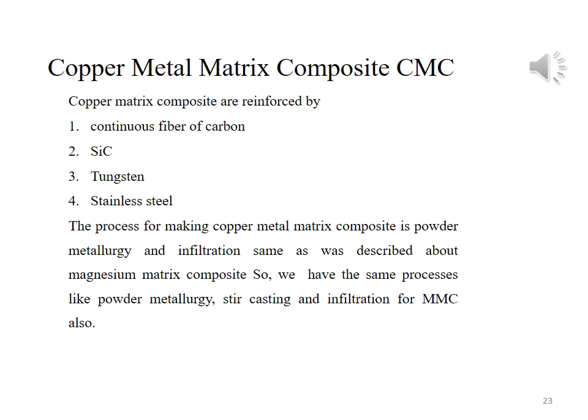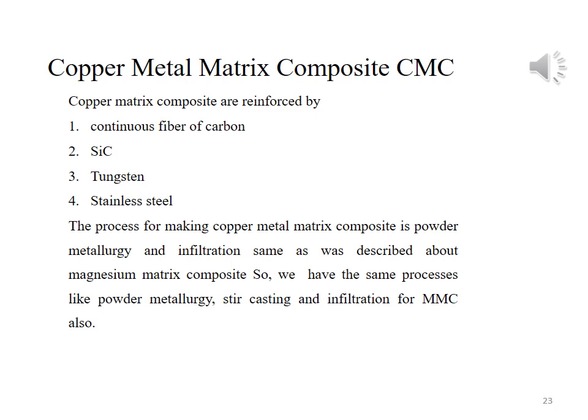Another metal matrix system is copper metal matrix composite material. In this material, copper acts as a matrix phase, and the fiber of the carbon or the silicon carbide or stainless steel or tungsten are embedded within the matrix phase.